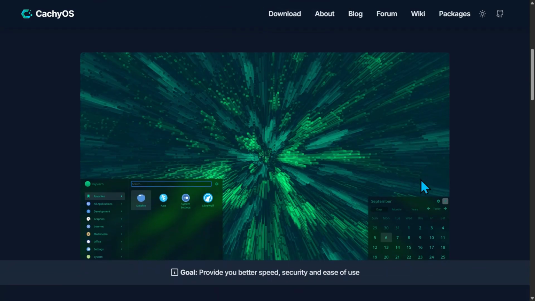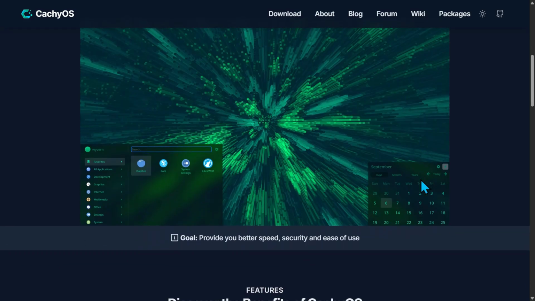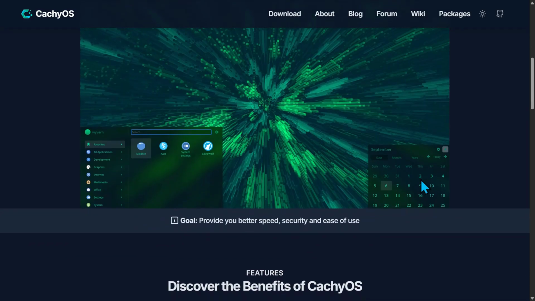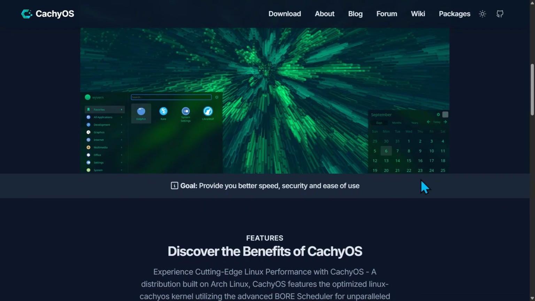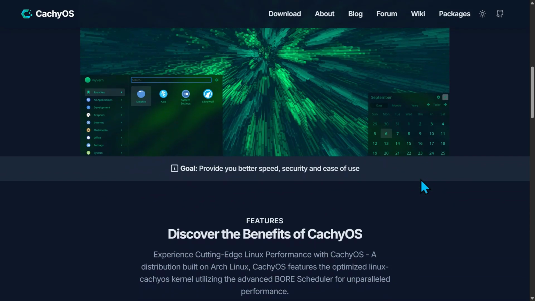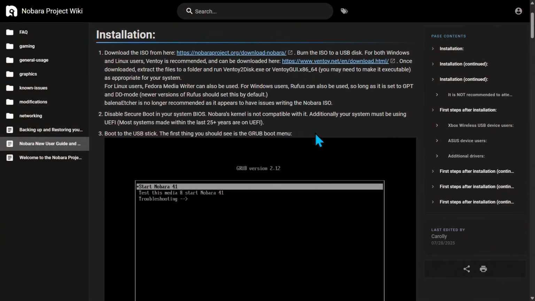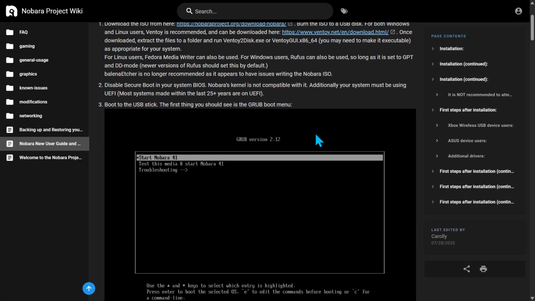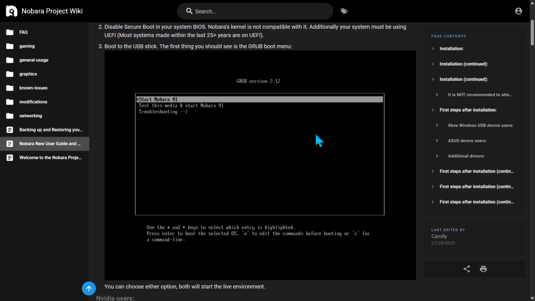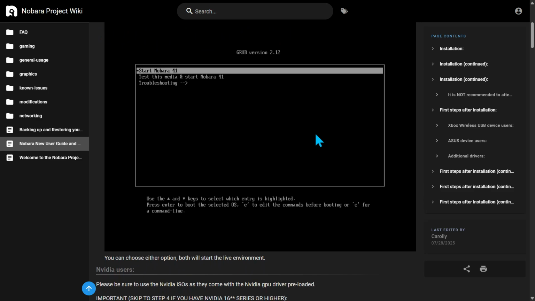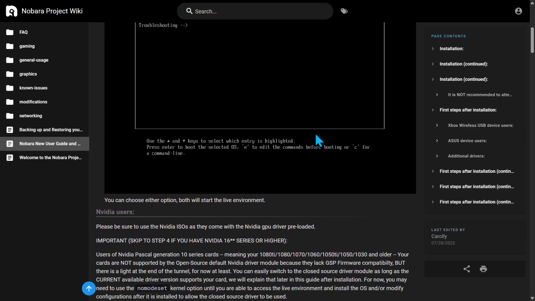If you're working with high-demand applications or you need an environment that's optimized for maximum throughput, Cachy is a great choice. However, it's important to note that Cachy is much more technical and complex than Nobara, and it requires a deeper understanding of Linux to get the best performance. While Nobara is great for users who just want things to work, Cachy offers a system that you can fine-tune for maximum performance.